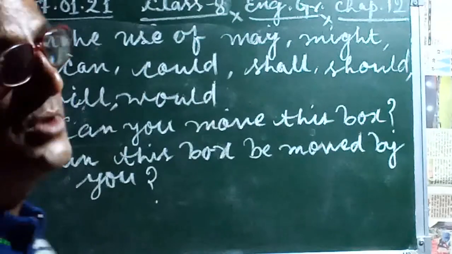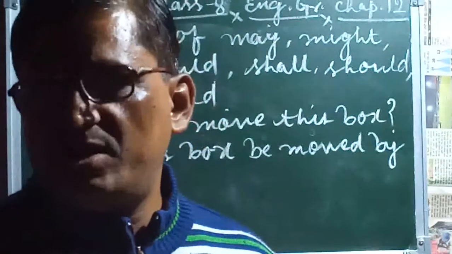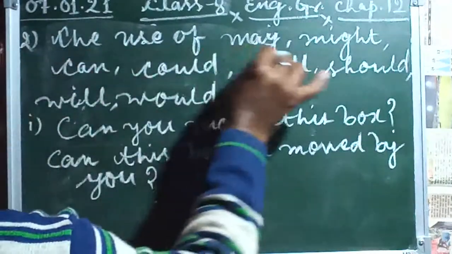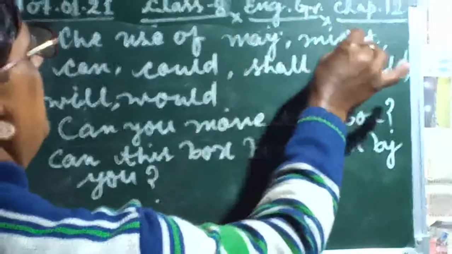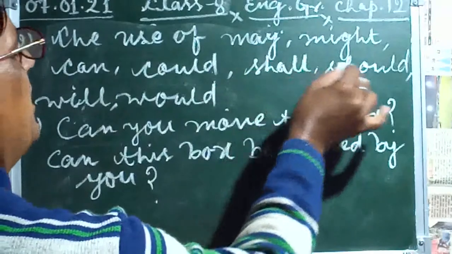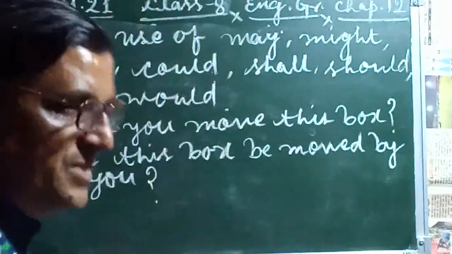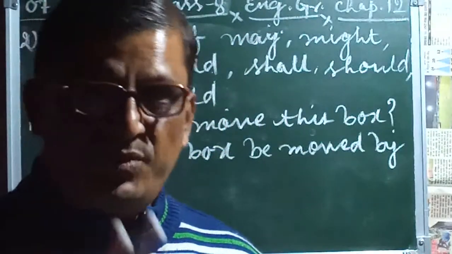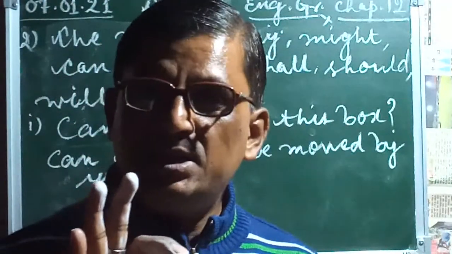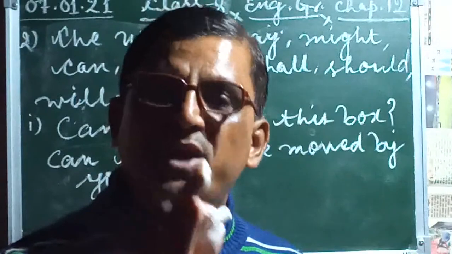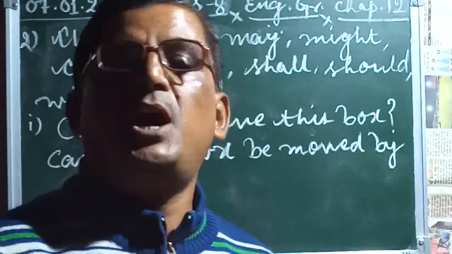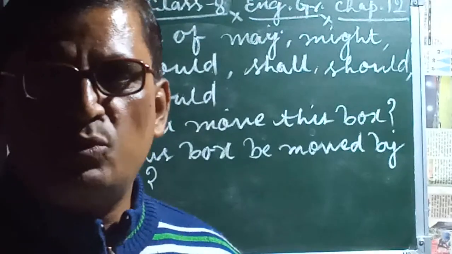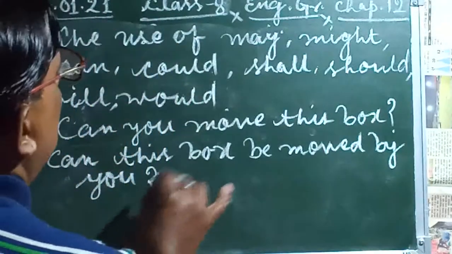One thing I would like to tell you, children, keep in mind always: when these auxiliary verbs are used, like may, might, can, could, shall, should, will, would, in all these auxiliary verbs we use only the singular, meaning the base form of the verb, after this. That is why while we change it into passive voice, we use be here.